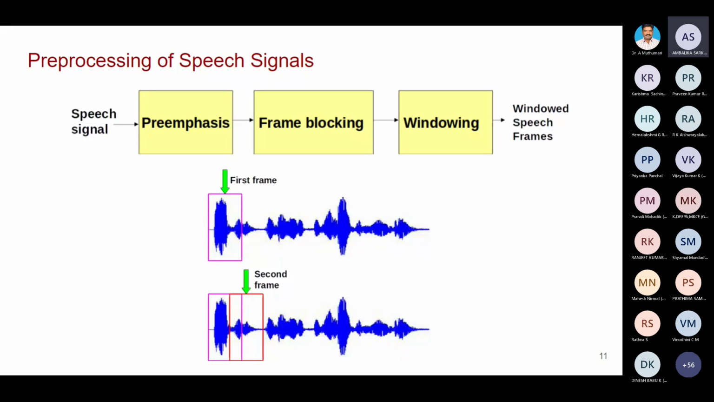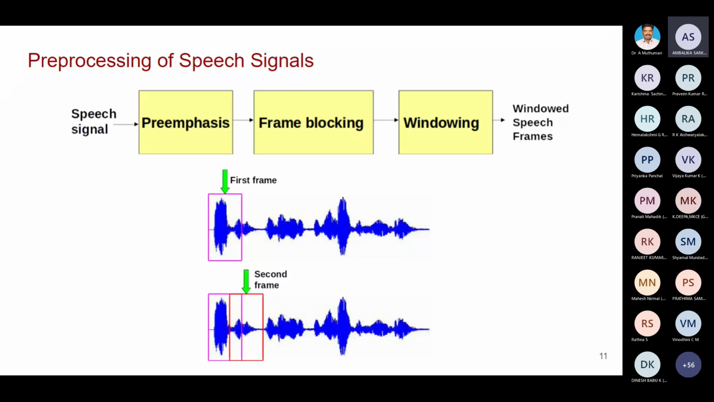You take a speech signal, for example, it may be 1 minute or 10 minutes. First of all, you take the first 20 milliseconds, then the next 20 milliseconds. In such a way, you take portions from the speech, then you can process them. That particular portion is called a frame.